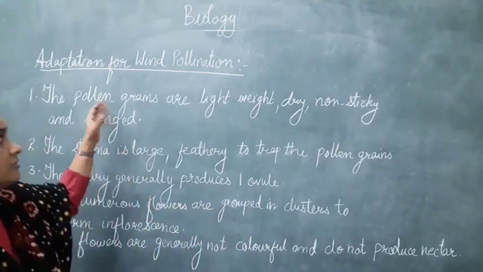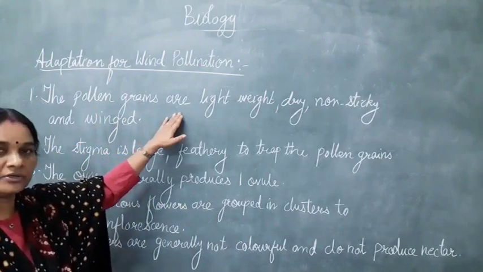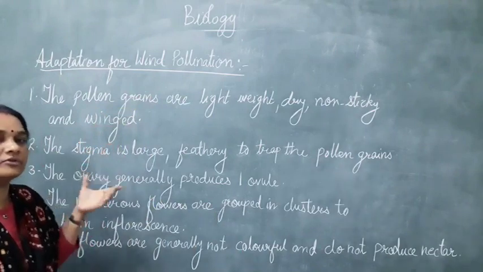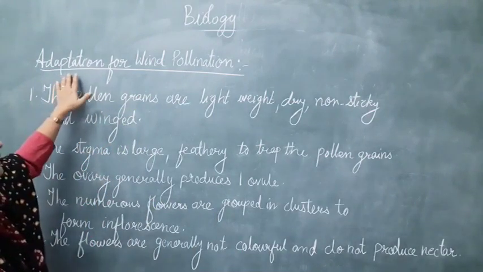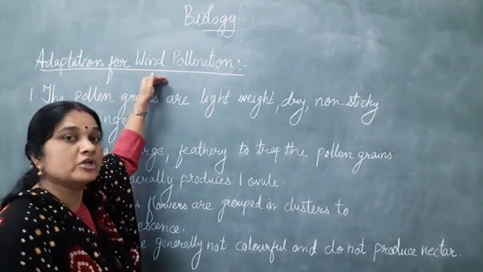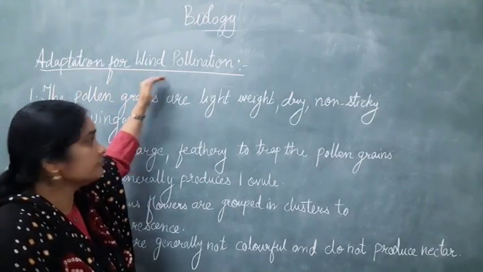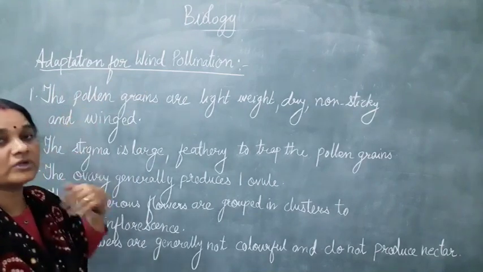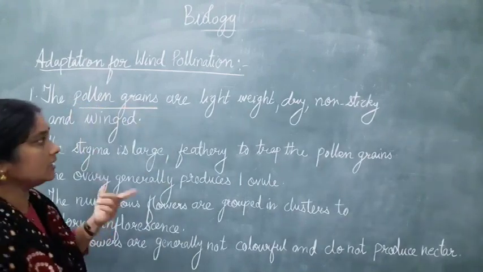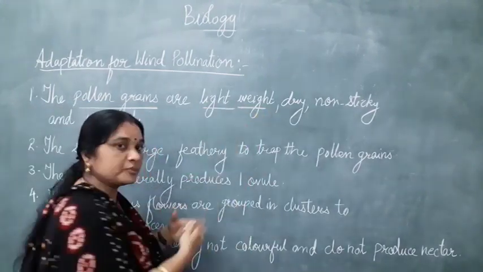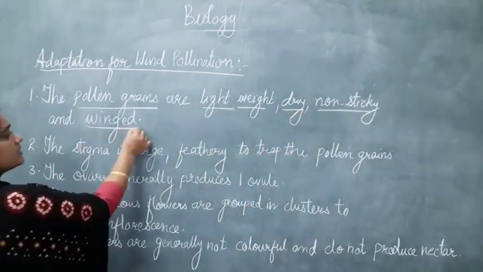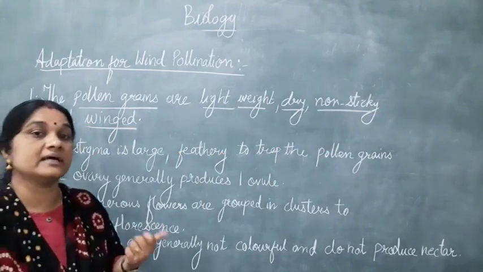So children, we have studied the various abiotic and biotic factors which bring about pollination. Now let's concentrate on the first part, that is the adaptations of the plants by which pollination takes place by wind. The first factor is the nature of the pollen grains. The pollen grains in wind pollinated flowers are lightweight because they have to be carried by the wind. They are dry, non-sticky, and in some cases winged. You must have seen this in the case of dandelion.